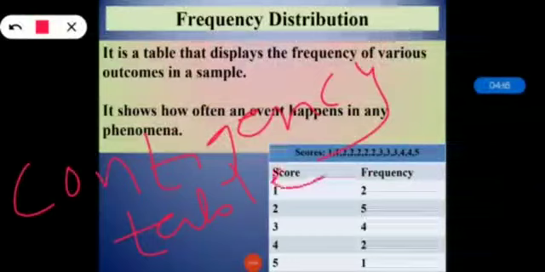Actually, it's not the case that we can only have this one-way column or one way of denoting the table; two-way frequency distribution is also done, and that is called bivariate. So bivariate frequency distributions are done in two-way contingency tables. Suppose we are doing a survey of men and women.